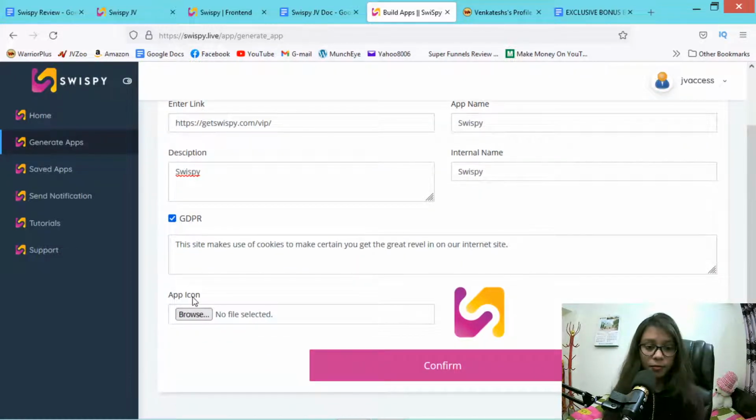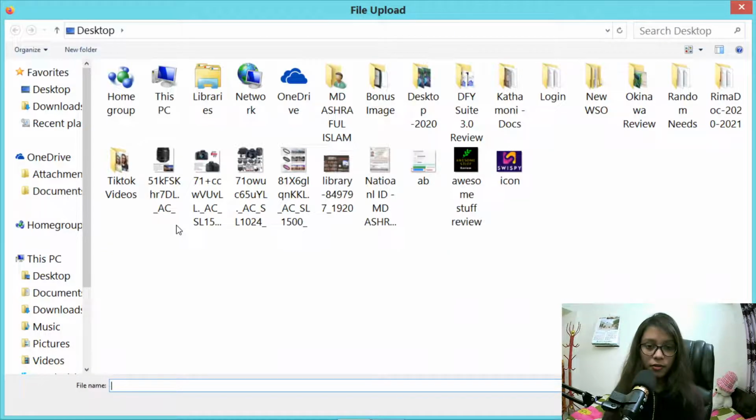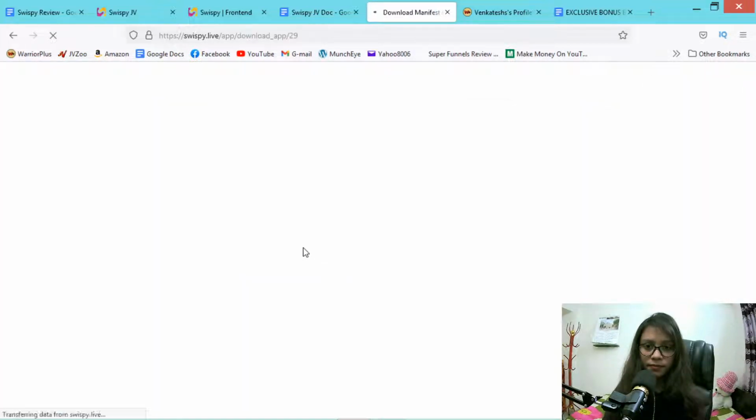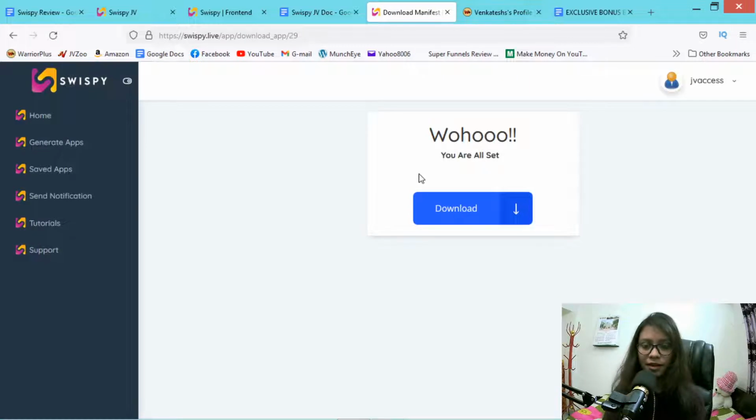Then you have to browse the app icon from your computer. Then I have selected this icon and opened it, and then you have to click the confirm button. Just wait. And yeah, you are all set.